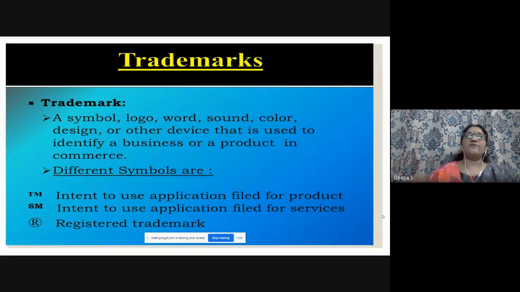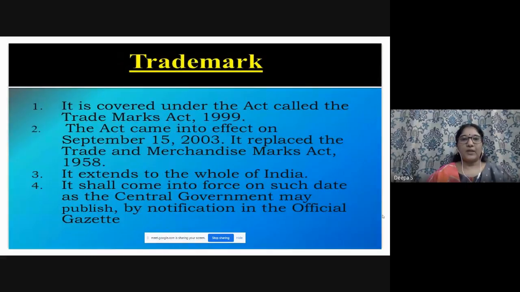If they give it for a particular service, like the bus service or haircut salons, so the service industry, right? So SM, intent to use application filed for services. So we learn more. So it is covered. Under which act is it covered?